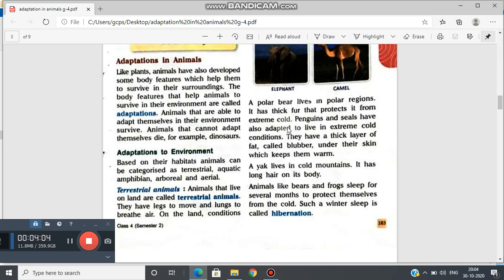Penguins and seals have also adapted to live in extreme cold conditions. They have a thick layer of fat called blubber under their skin which keeps them warm. Extreme means going beyond a normal limit or too great to be acceptable. Okay, and adapted means become adjusted to new conditions.